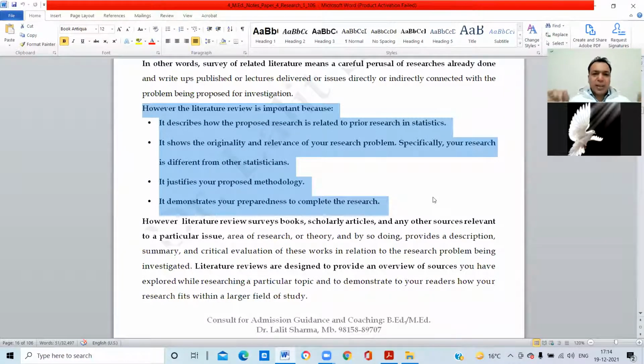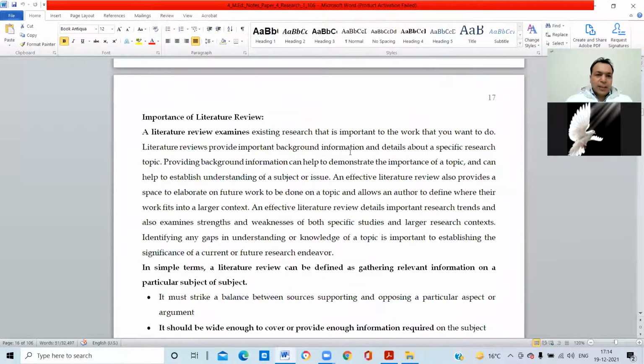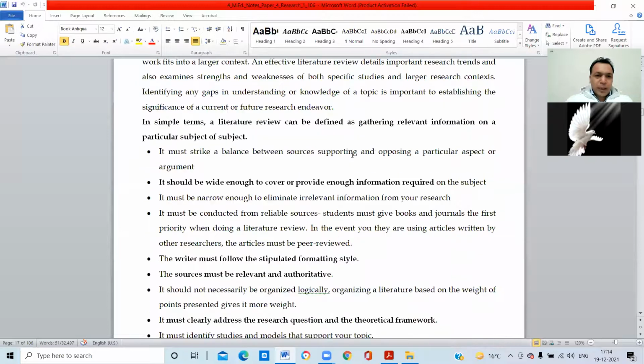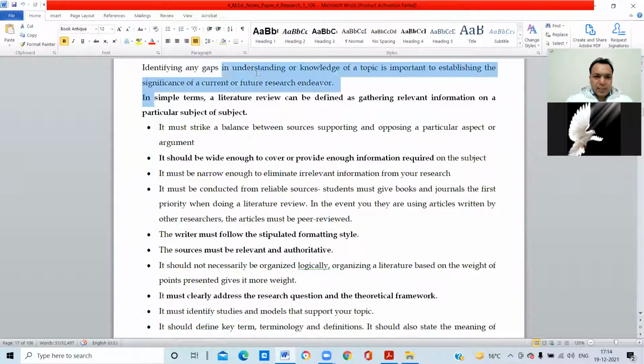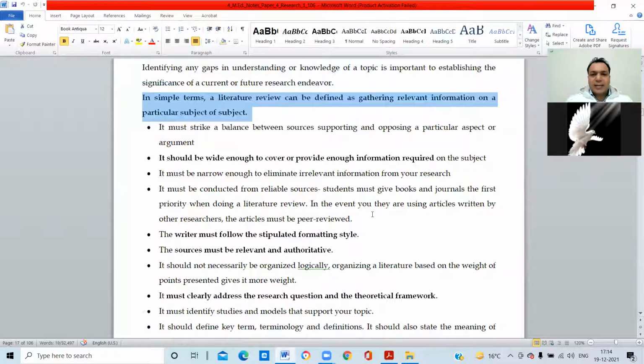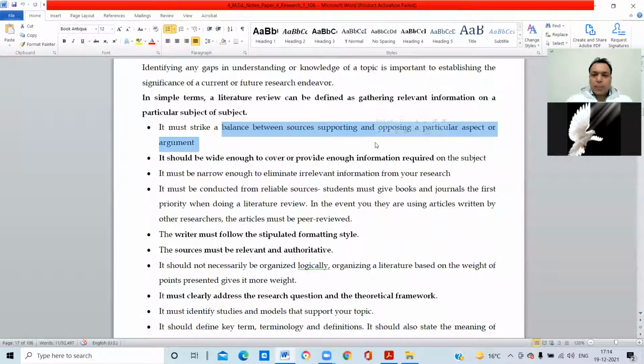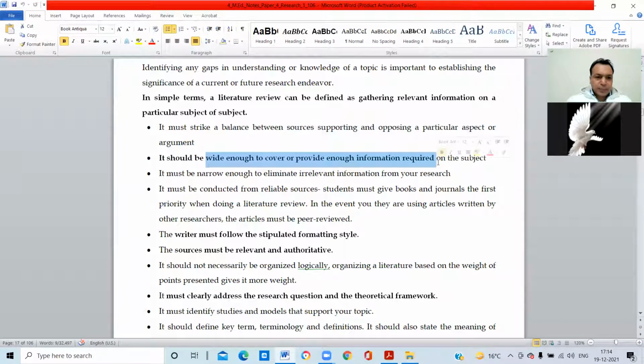It describes how proposed research is related to prior research in statistics. It justifies your proposed methodology. It demonstrates your preparedness to complete the research. So this is all the importance of literature review. Further, in simple terms, literature review can be defined as gathering relevant information on a particular subject. It must strike a balance between sources supporting and opposing a particular aspect or argument. It should be wide enough to provide the information required on the subject.